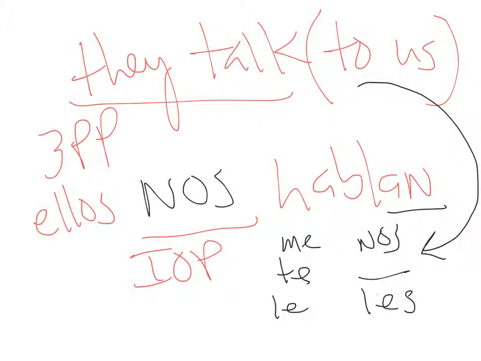So a simple rule, when we have a conjugated verb with an object pronoun, do you recognize when this situation comes up, right? They talk to us. Indirect object is to whom or for whom, so we have to isolate those. And can we turn those around? The order is in front of, right, a conjugated verb. Un ejemplo más. Un ejemplo más.